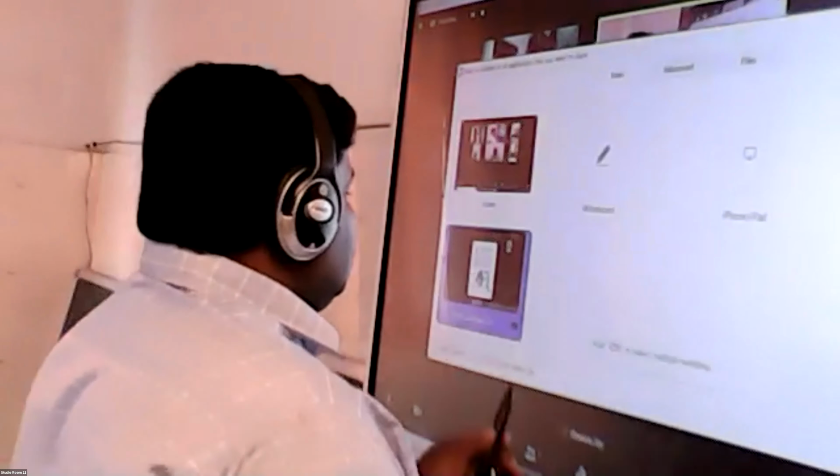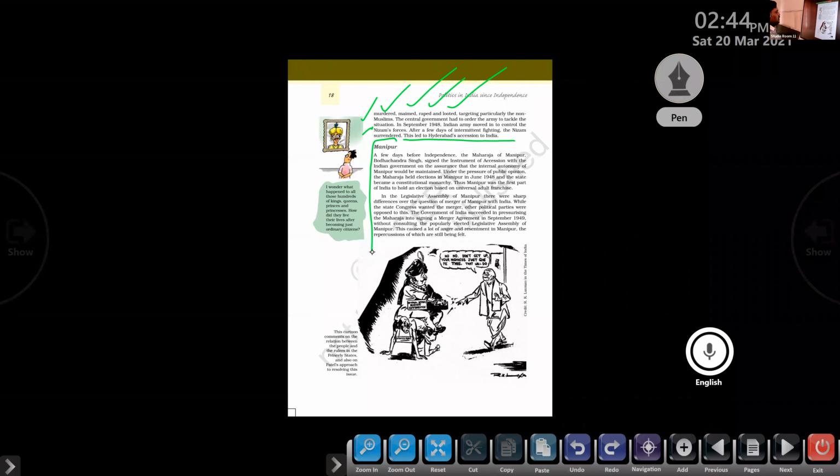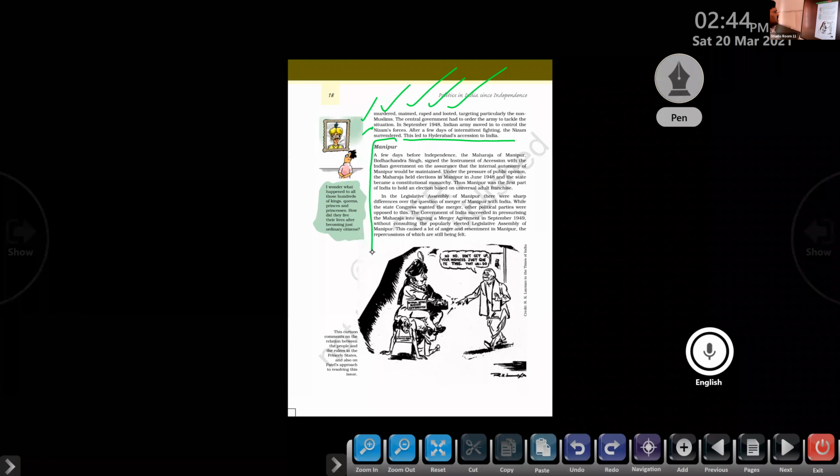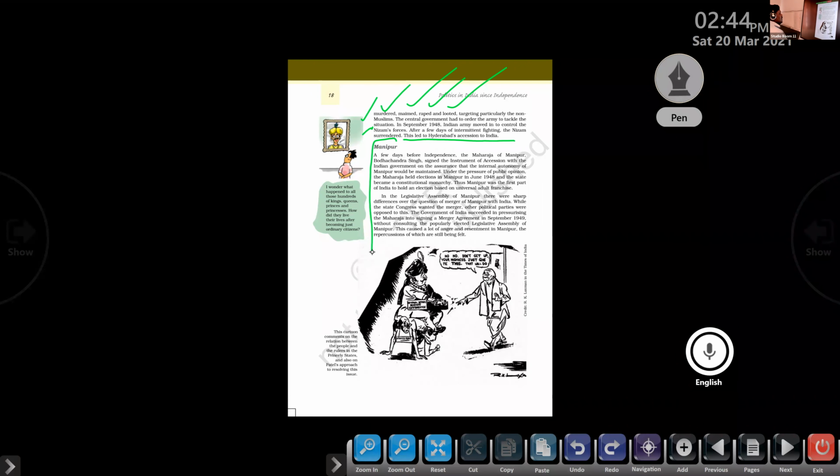Now we are discussing Manipur, another state that joined with India. We know it's in the northeastern region. A few days before independence, the Maharaja of Manipur, Bodha Chandra Singh, signed an instrument of accession with the Indian government on the assurance that the internal autonomy of Manipur would be maintained.